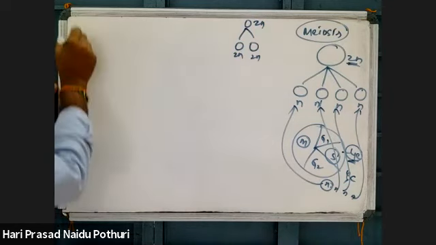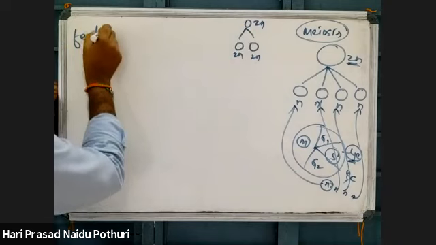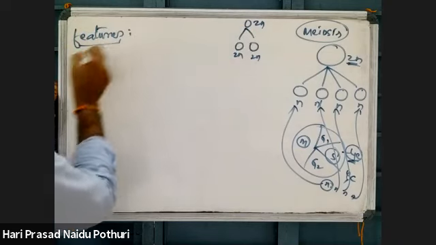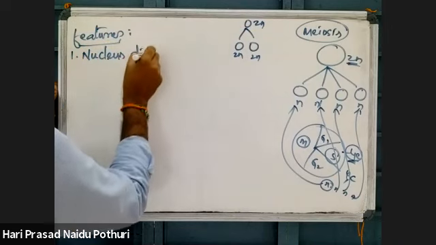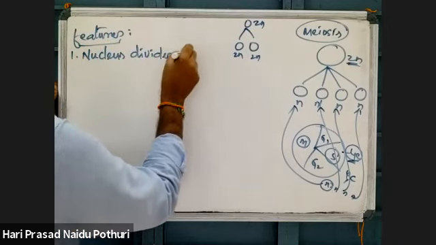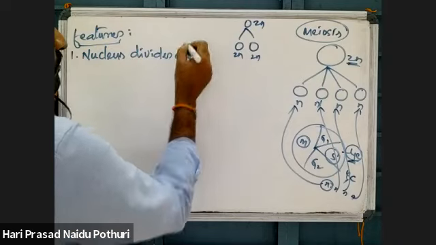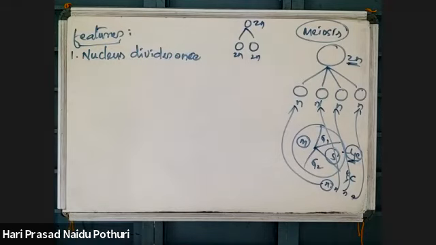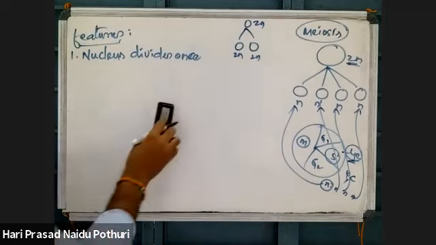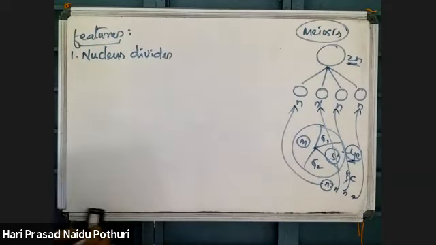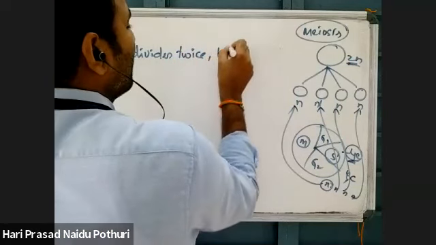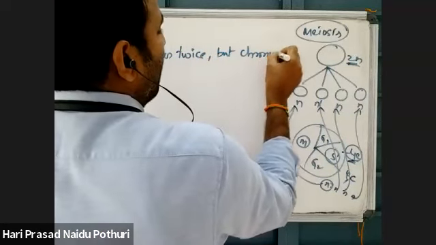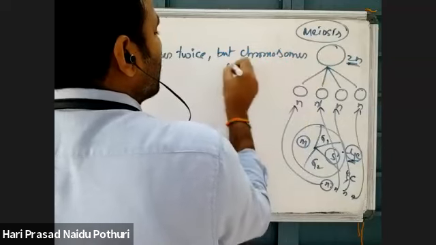Here, what are the features which take place in that process? The nucleus divides twice, but the chromosomes divide once.